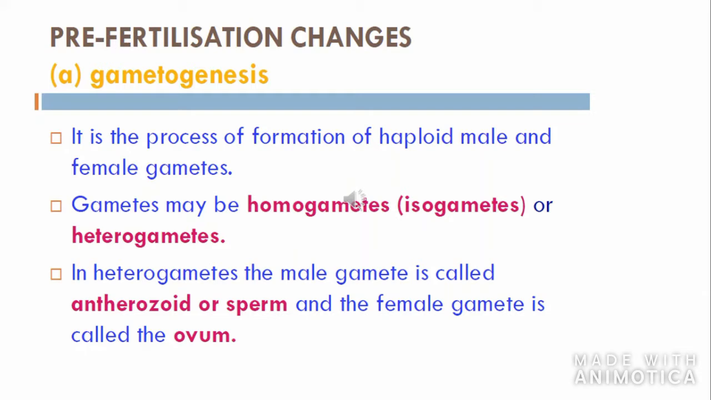Now look at B and C. They are examples of heterogametes. B shows the heterogametes of an alga, the name of the alga is Fucus. You can see the male gamete is very small and the female gamete is big. Now C shows heterogametes of Homo sapiens. There also you can see the female gamete is very big and ovoid in shape. The male gamete is small and cylindrical in shape, tapering towards the ends.